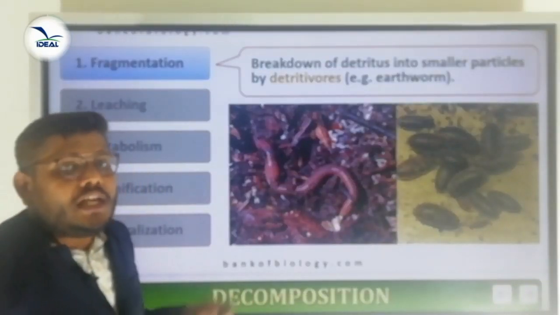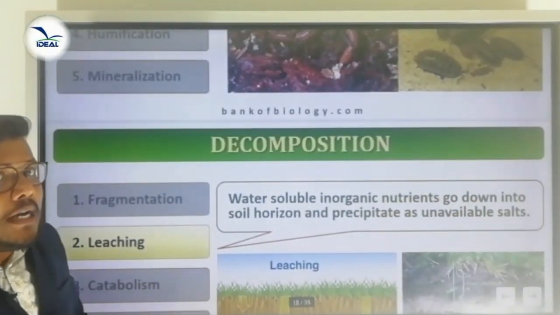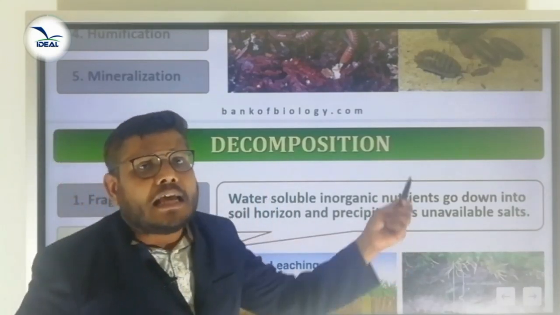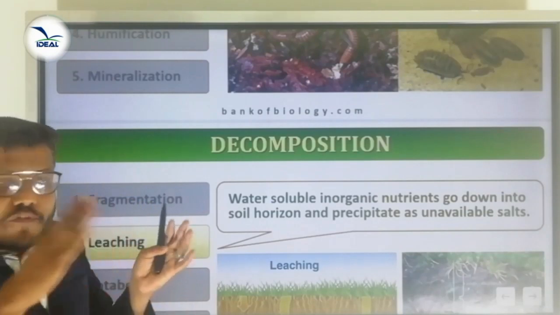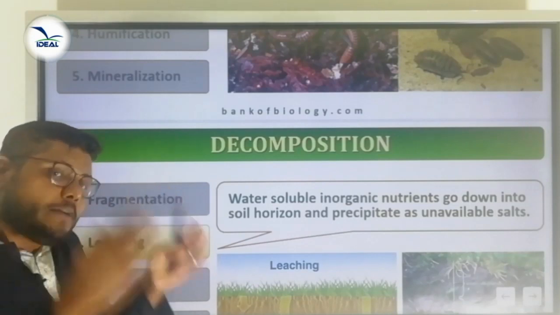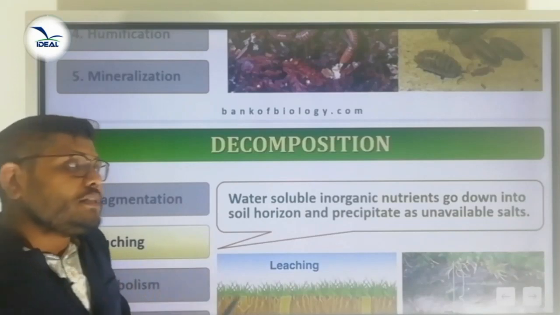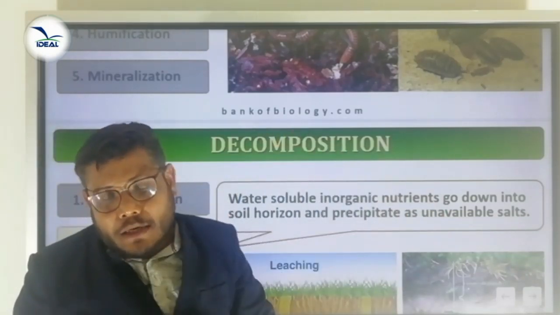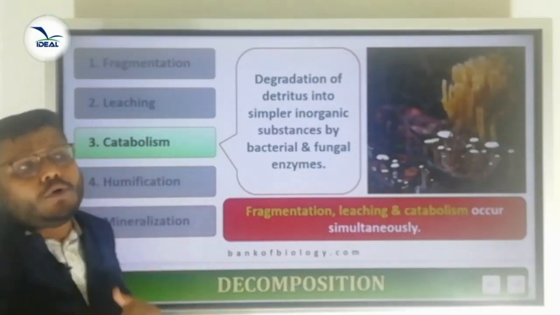After fragmentation, the water soluble inorganic substances like sugar, amino acids go down into the soil horizon and precipitate as unavailable salt. That is called leaching. So after fragmentation, we got many substances. From those substances, water soluble substances like sugar and amino acids go where? Sugar and amino acids go down into the soil horizon and precipitate as an unavailable salt. That is called leaching. The third step is catabolism.